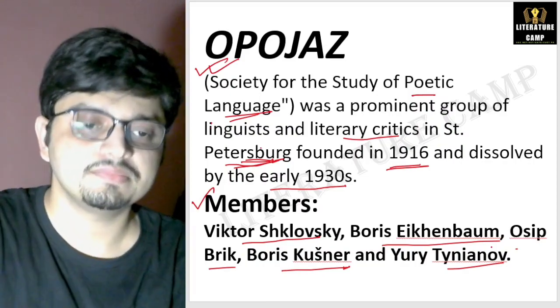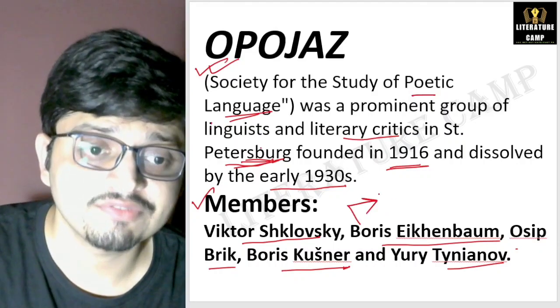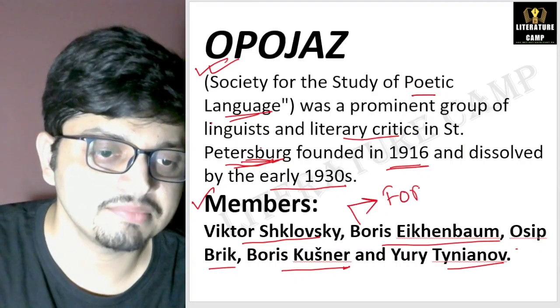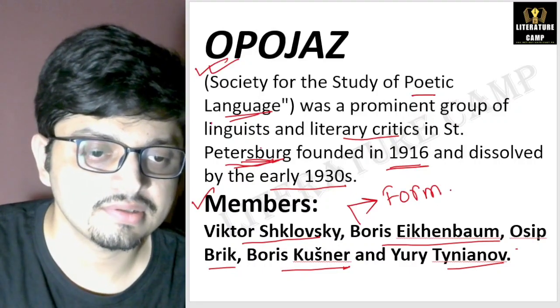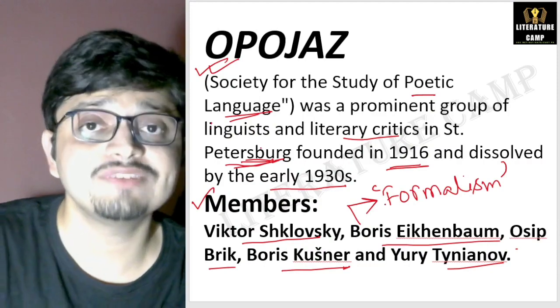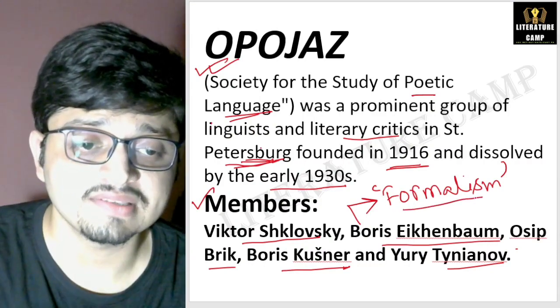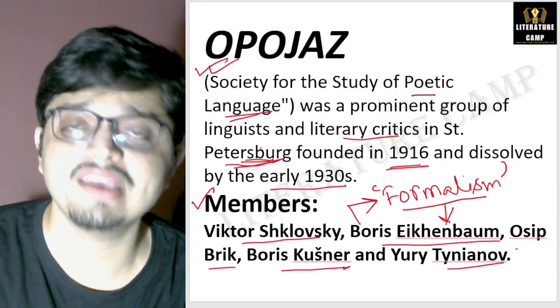Boris Eichenbaum first used the word formalism. This is something that you need to remember. So one question can come: who first used this word formalism? So it is Boris Eichenbaum.